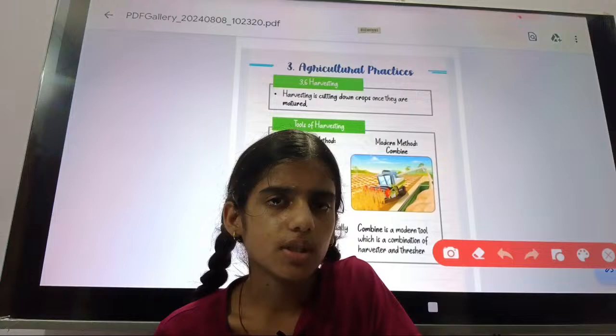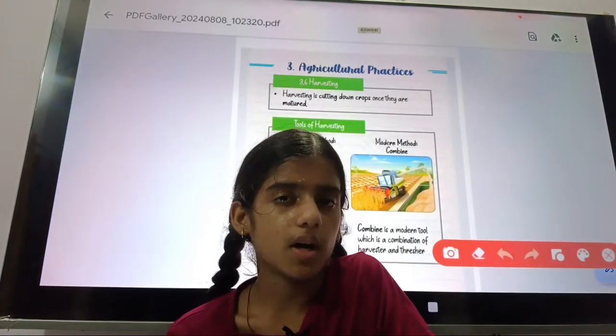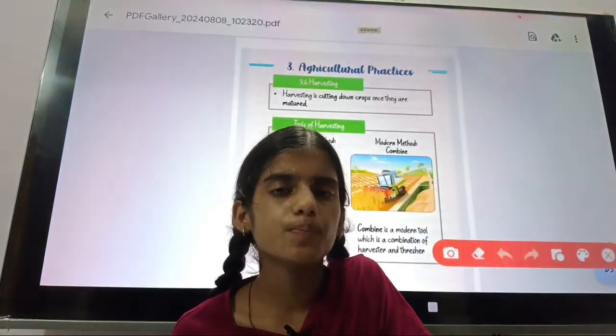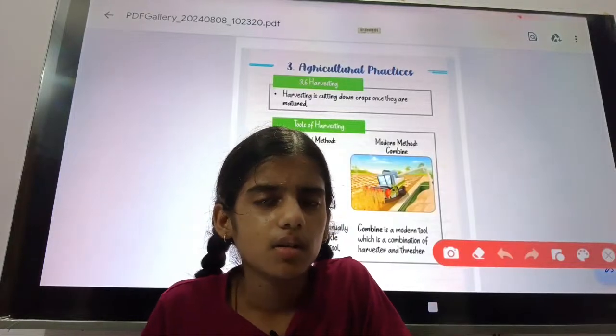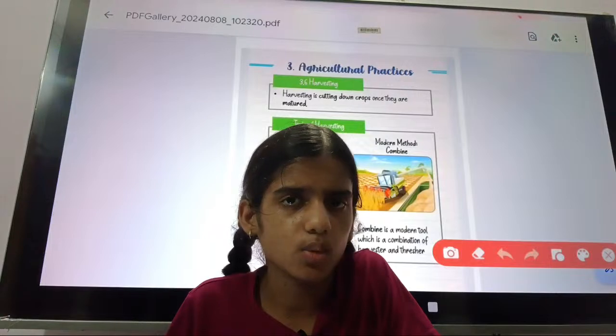Okay, so harvesting tools are again traditional tools and modern tools.